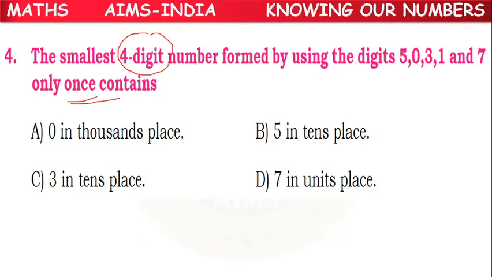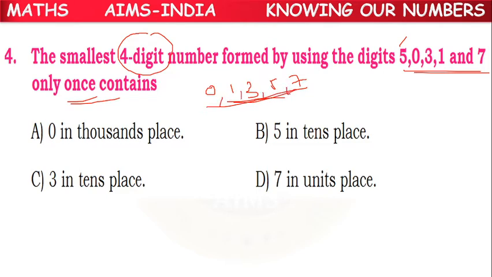So smallest number means, if we write all 5 digits in ascending order, we will have 0, then 1, then 3, then 5, then 7. So this is the ascending order of the digits.